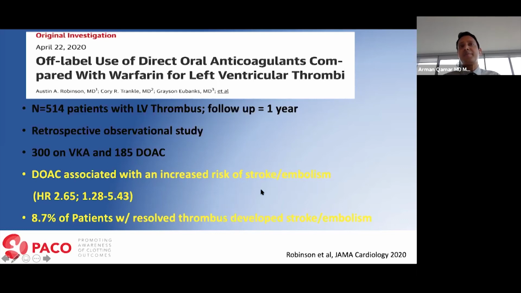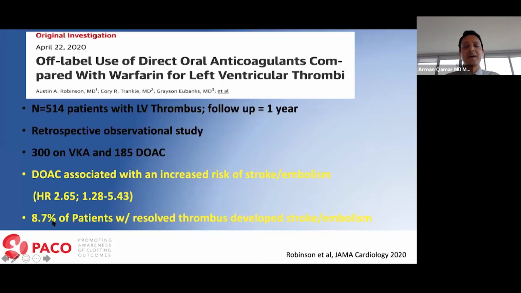My take-home message from this study is that it is a very important study, but we need more data. This is an observational analysis. There is a lot of hidden, unmeasured confounding, and it is not scientifically valid to compare one treatment group to another. But it raises a question that we need randomized controlled trial data comparing one anticoagulant approach to another in patients with intracardiac thrombus.